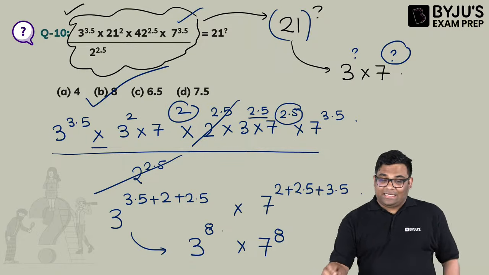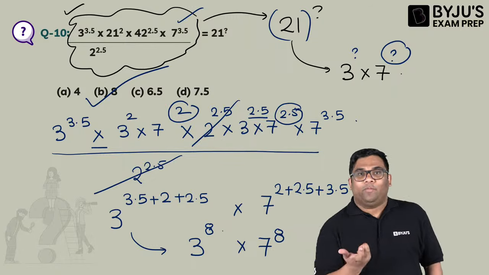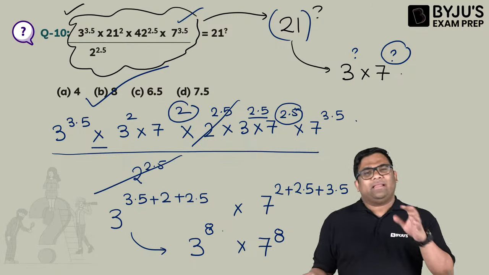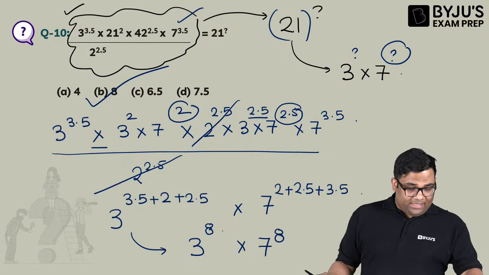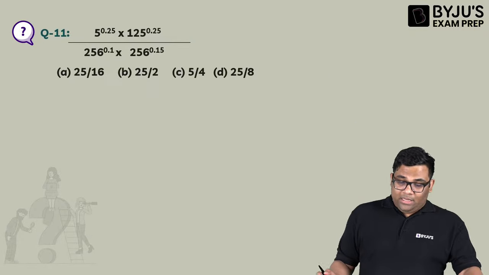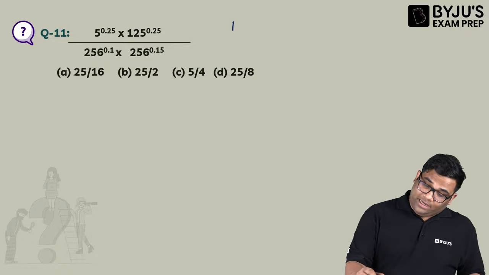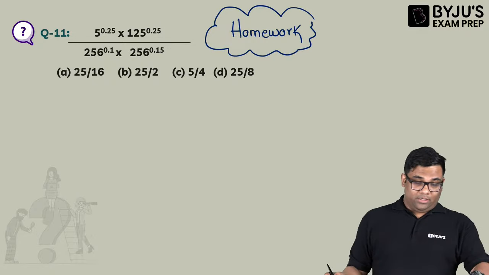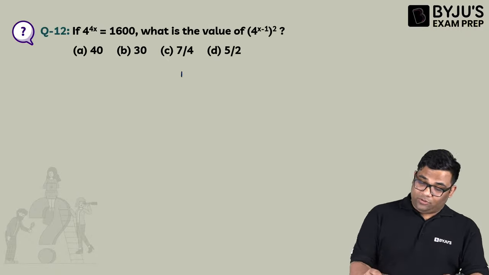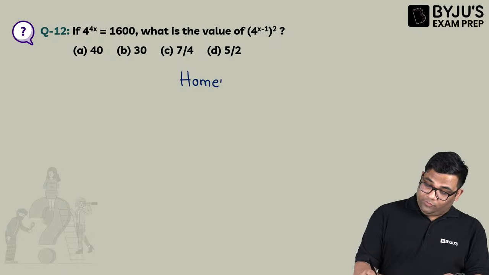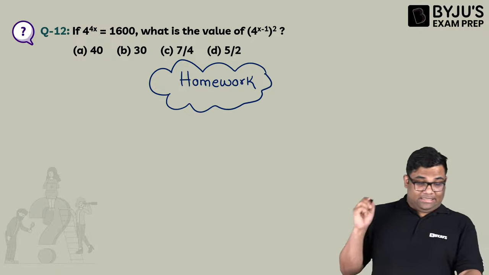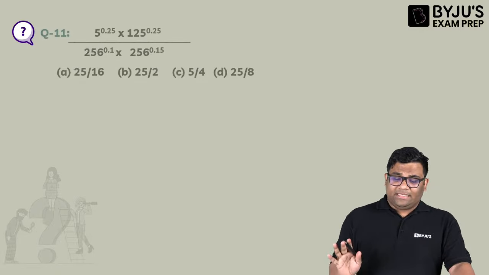So you can see that such complicated-looking questions can be easily solved by just applying the basic identities which I told at the beginning of the lecture. Now this is your homework. Question number 11 is homework. We solved 10 questions. Question number 12 is also your homework. So I am giving you 2 questions as homework. Please go through them and solve them using the same identities.